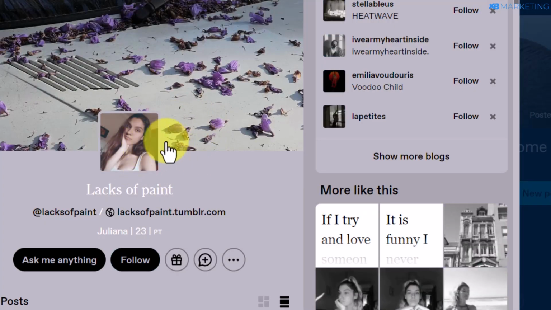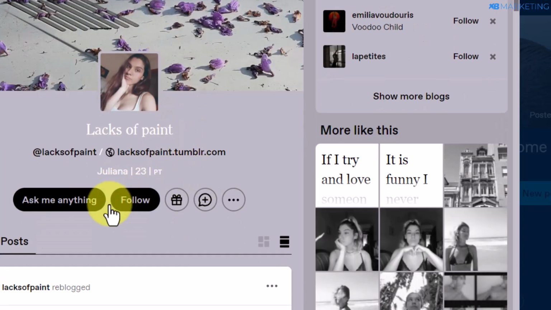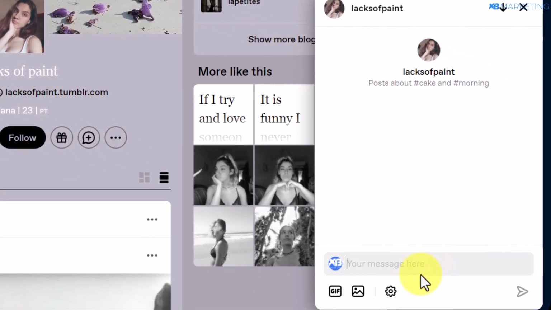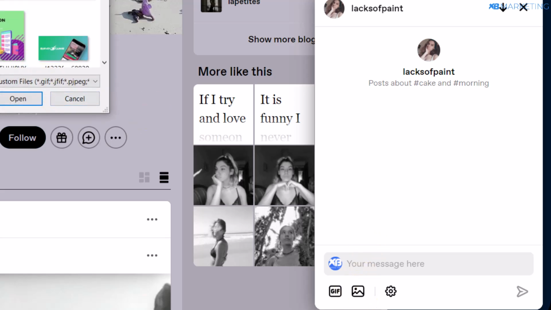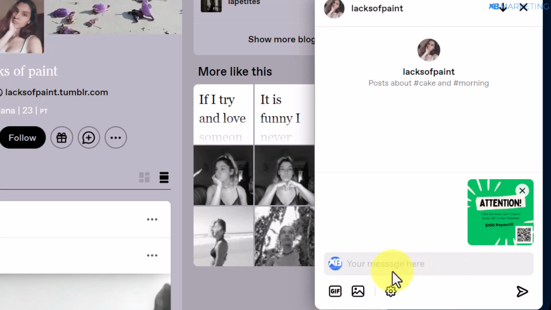Like I said, most of these people are from the US. All you just need to do from here is to click on this plus button. And once you click on this plus button, you want to then type in a call to action and send that creative you made on Canva to this person. All you need to do is to click on this image icon to upload the image. So as you can see right here, I have uploaded the image.